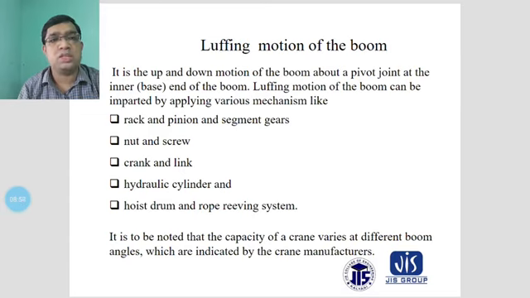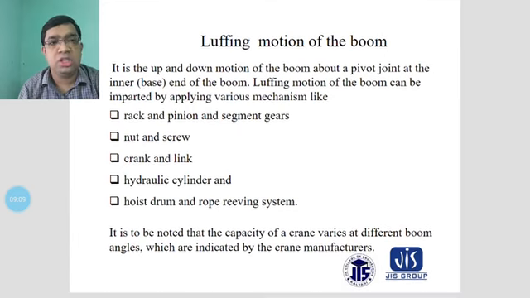Another is the nut and screw, which is one type of pair that gives motion and transfers movement in the forward direction. The lead screw gives forward direction motion as well.